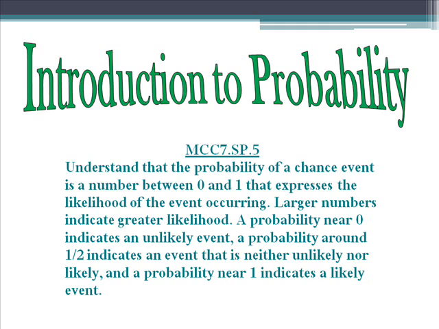This standard requires the student to understand that the probability of a chance event is a number between 0 and 1 that expresses the likelihood of the event occurring. Larger numbers indicate greater likelihood. A probability near 0 indicates an unlikely event. A probability around 1/2 indicates an event that is neither unlikely nor likely. And a probability near 1 indicates a likely event.